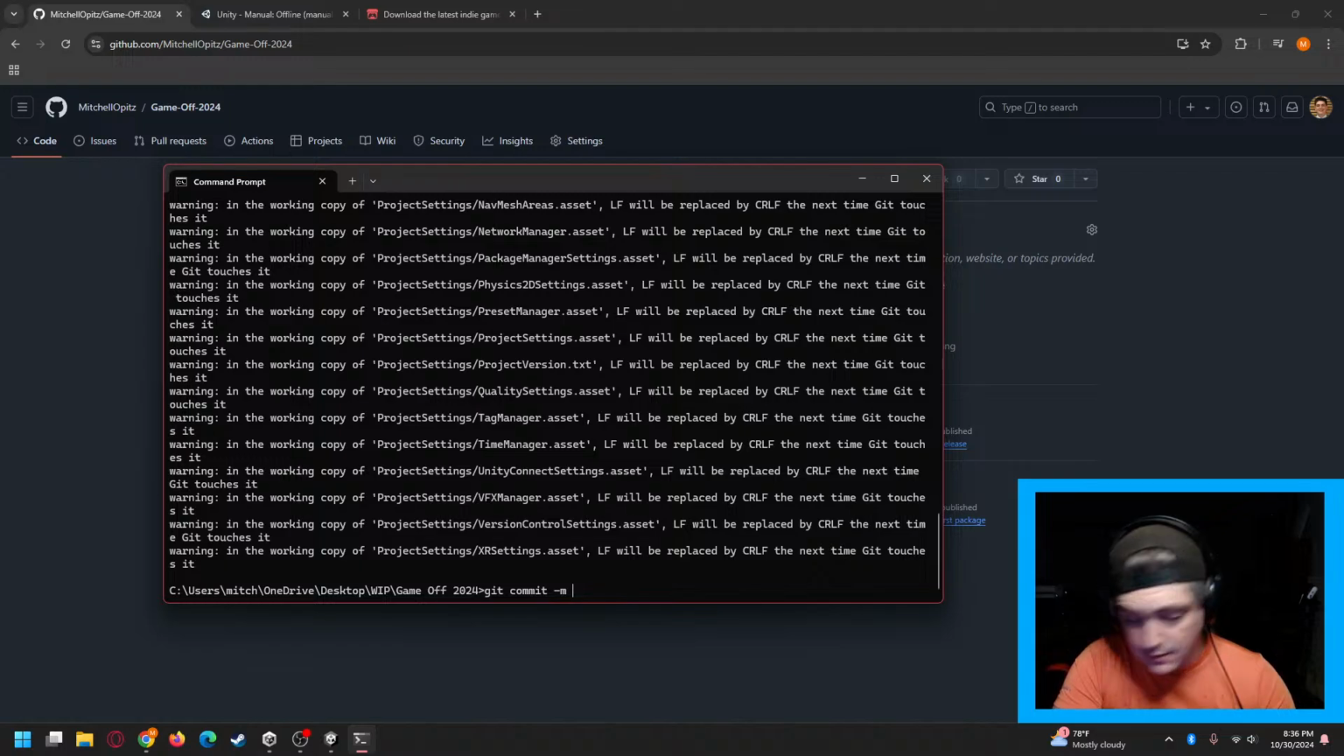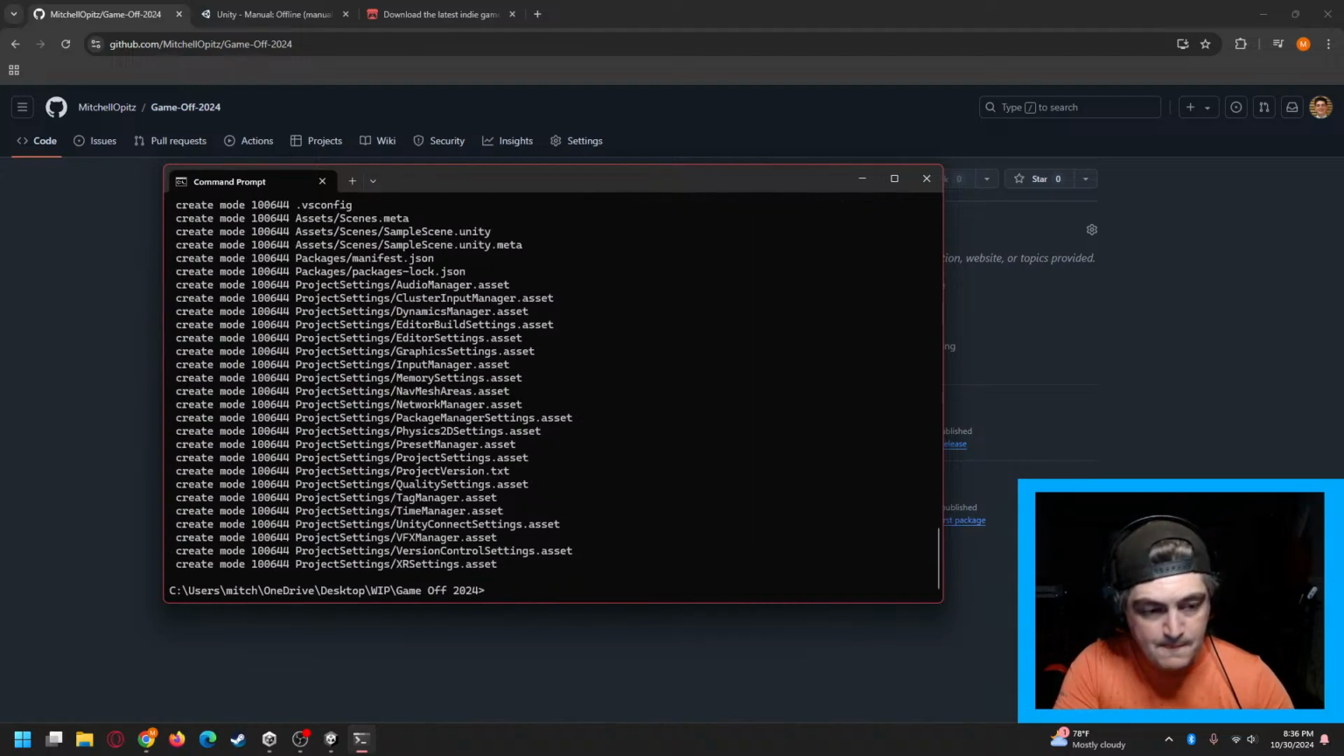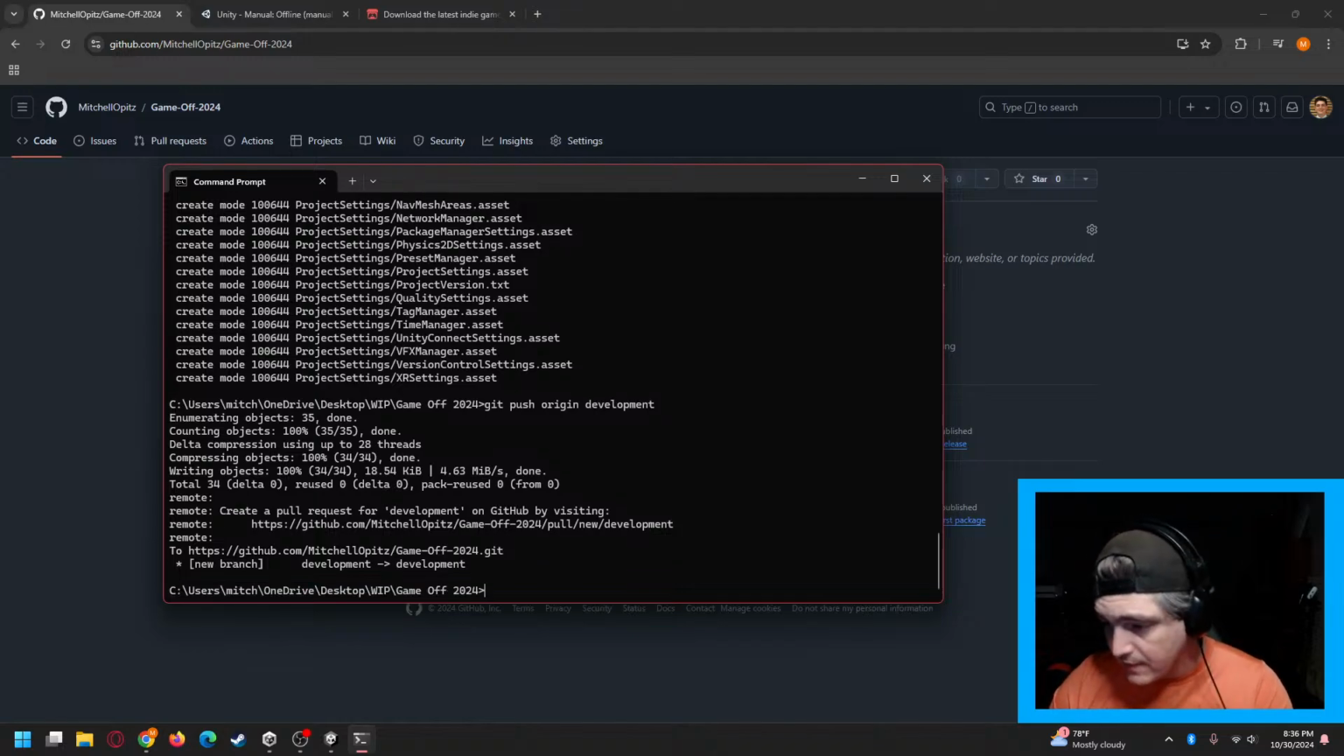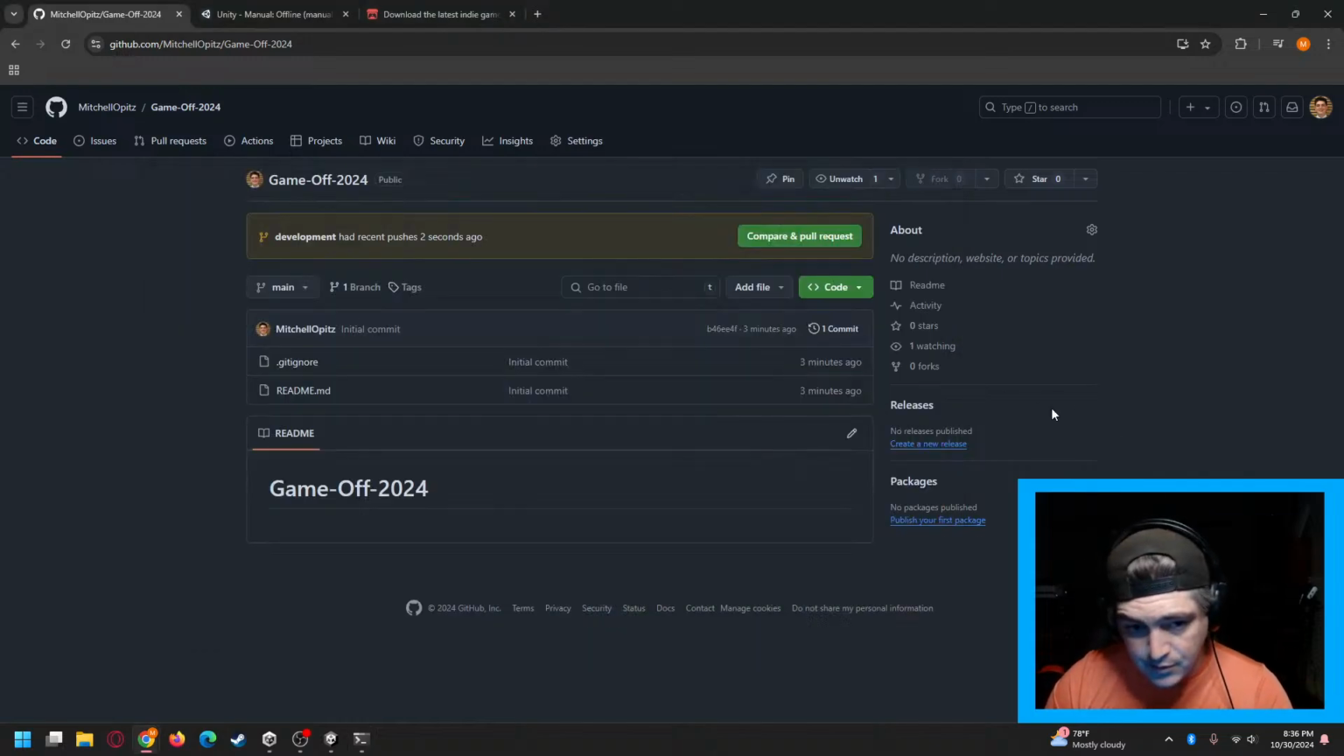Git commit -m is how you create a git message for that commit. And then I always like to say specifically what you're doing. In this case, we're just adding an empty Unity project. And I'm going to go ahead and push that. Git push origin development. Okay, so that has taken our local project, that empty Unity project, and it has pushed it up to the Git repo. And you can see right there, our development branch was updated 2 seconds ago.